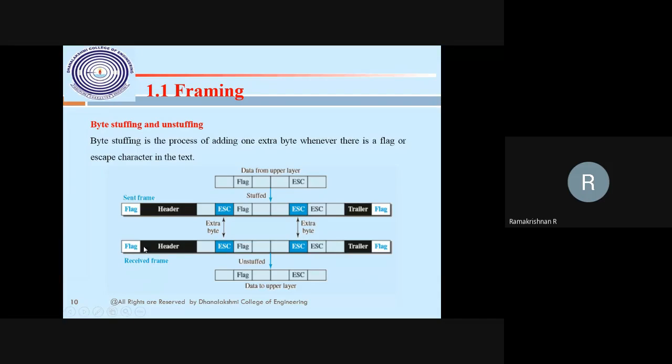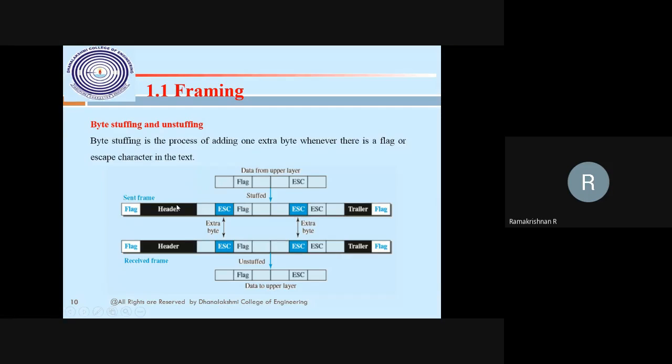You see, the flag started a message, content is there. So what will happen? If any special flag is there, then what follows is considered as data. So it takes it as data. On unstuffing, the symbol will be removed, then again on unstuffing the flag will be removed. Finally, the data goes from the upper layer to the lower layer, that means from the data link layer to the physical layer. This is the meaning of byte stuffing.